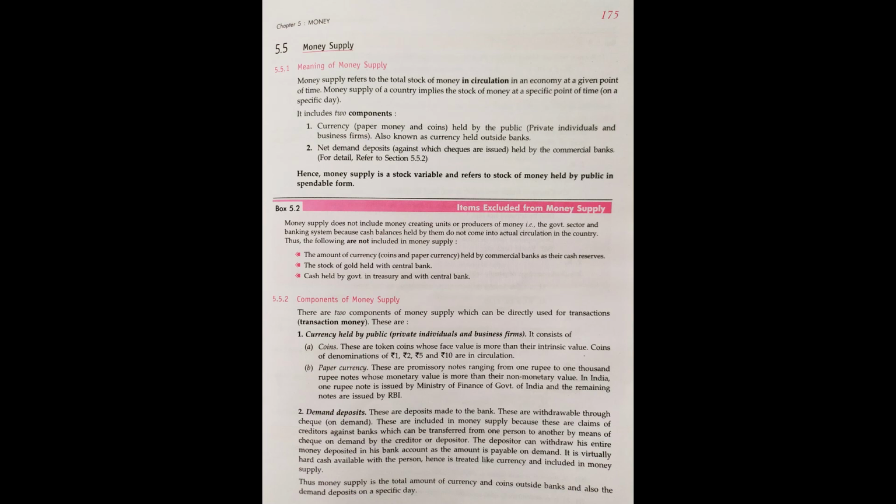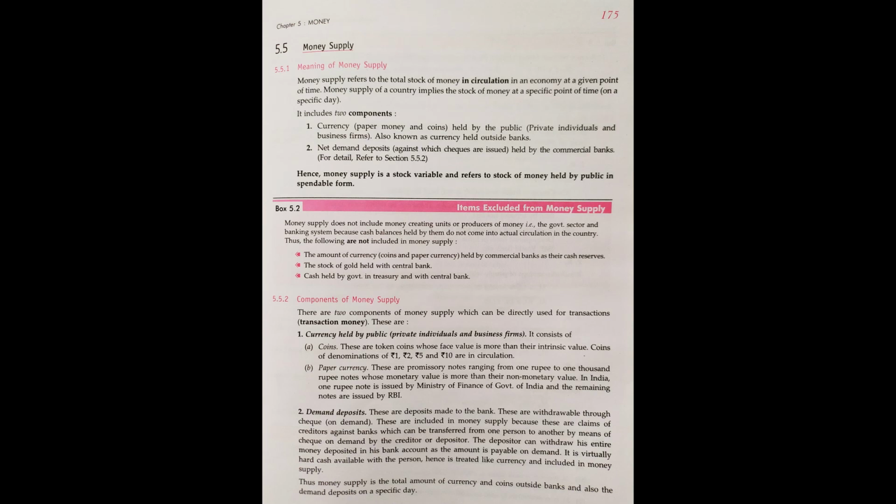Second, all the deposits held by the commercial banks, right? As in my example, some money is at my home, in my locker, some is in the bank, some is with other people as a loan. So this total of money will be the components of money supply.